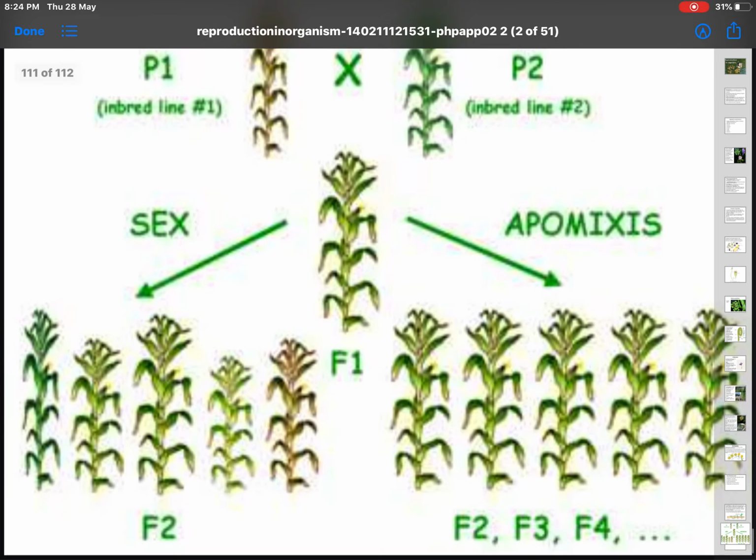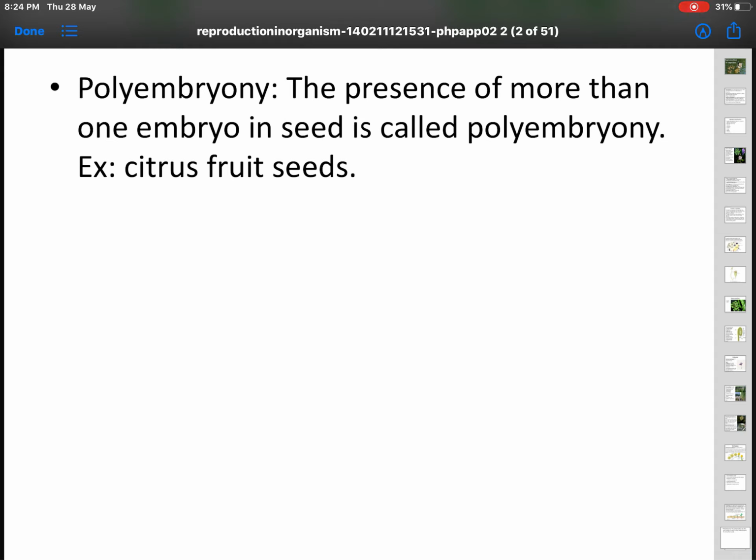And finally, polyembryony. The presence of more than one embryo in a seed is called polyembryony. In lemon fruits, citrus fruits, we see this. Hence, in this session, we are able to understand double fertilization and post-fertilization developments. I'll see you in the next session.